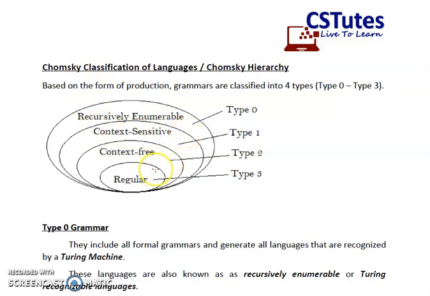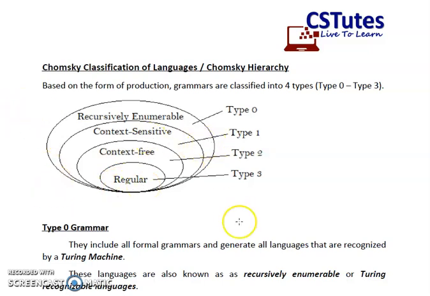Whenever we talk about a subset, that means a recursively enumerable grammar consists of all the production rules that are valid for the context-sensitive grammars, for our context-free grammars, and for our regular grammar.